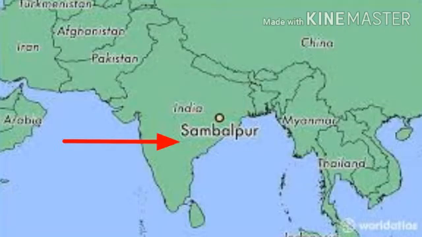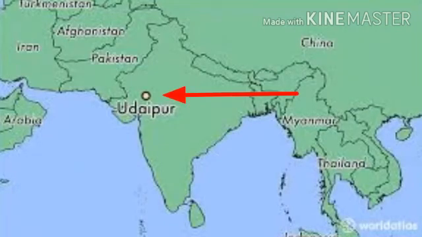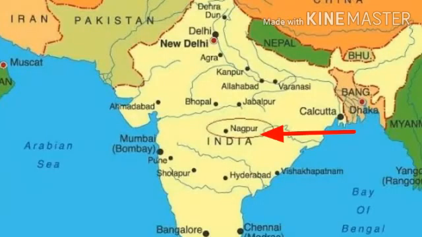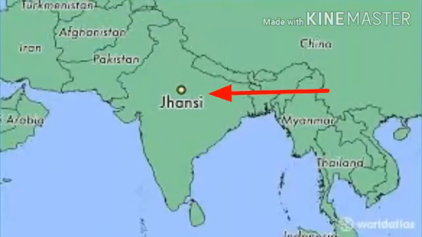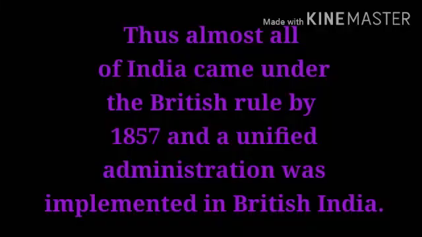The following princely states were annexed or captured by the British as a part of the doctrine of lapse: Satara, Sambalpur, Udaipur, Nagpur and Jhansi. Thus, by implementing different policies and treaties, almost all of India came under British rule by 1857, and a unified administration was implemented in British India.